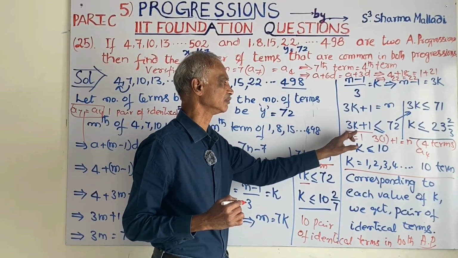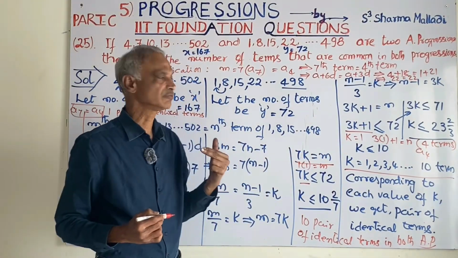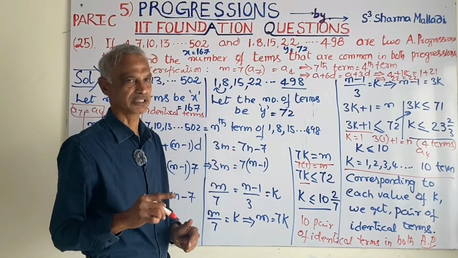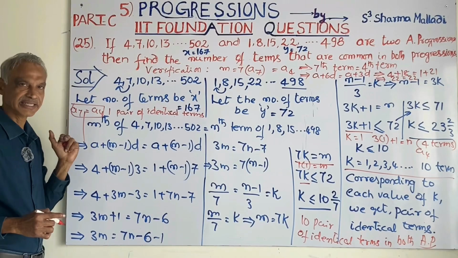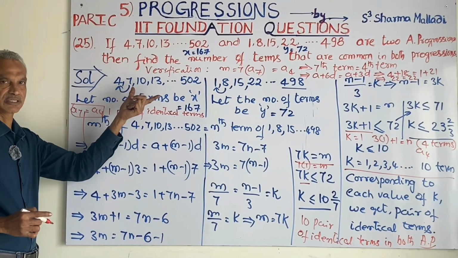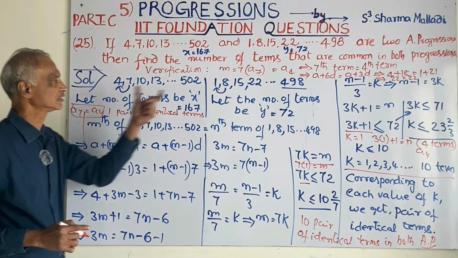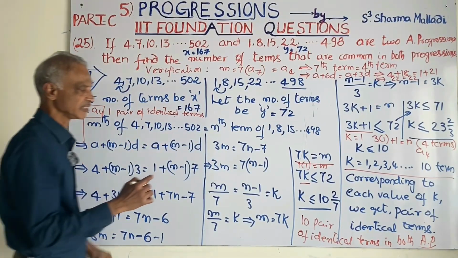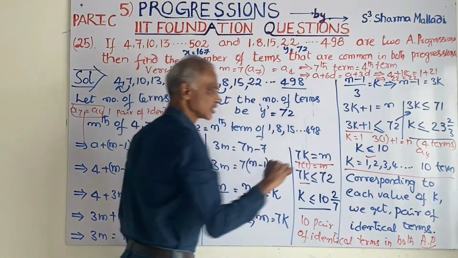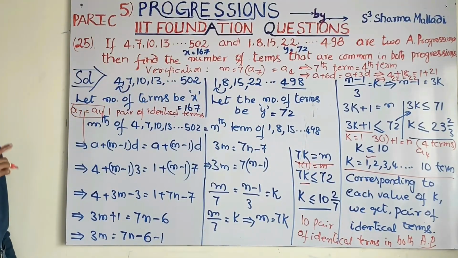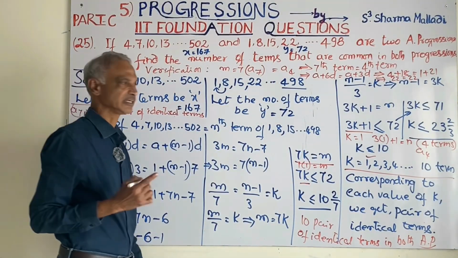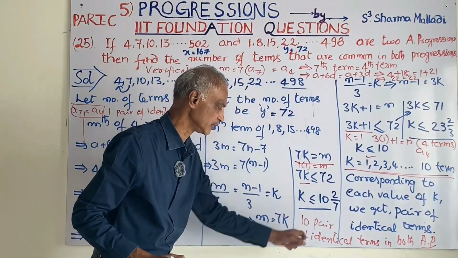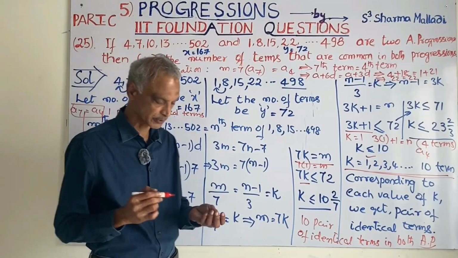And here you substitute k is equal to 1 in 3k plus 1: 3 into 1 plus 1, the number of terms you will get is 4. 4 terms means the fourth term. So the seventh term in this progression equals the fourth term in the other progression. This is one pair of identical terms when k is equal to 1. If you substitute k is equal to 2, you will get another pair of identical terms. Like that, 10 pairs of identical terms will be there in both progressions.